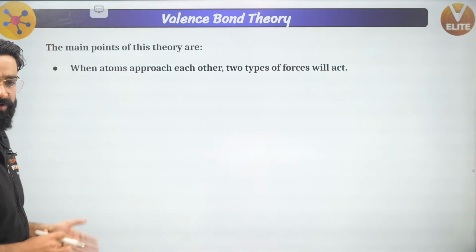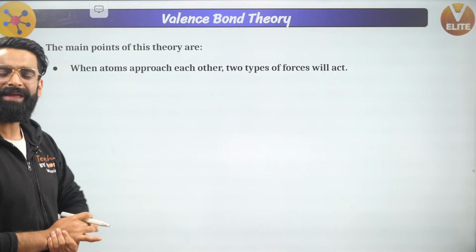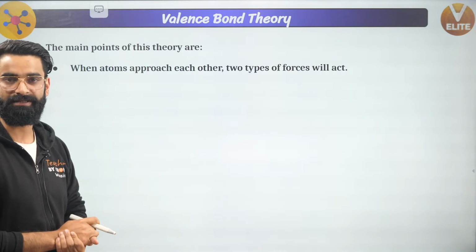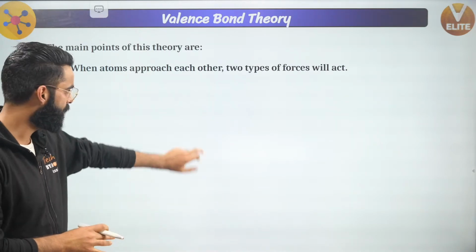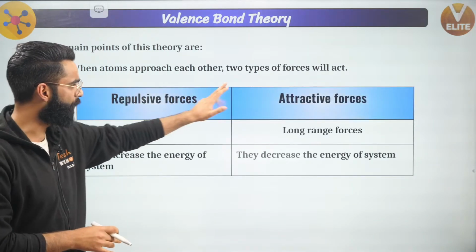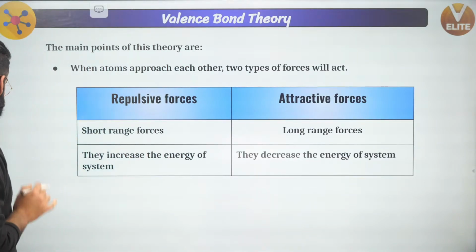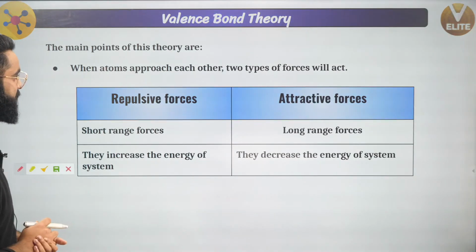All right. One more important point, which is on your screen. When the atoms approach each other, two types of forces act. What are those forces? One is called a repulsive force, and one is called an attractive force, right? What do we mean by this statement? Let me make you understand this statement as well.